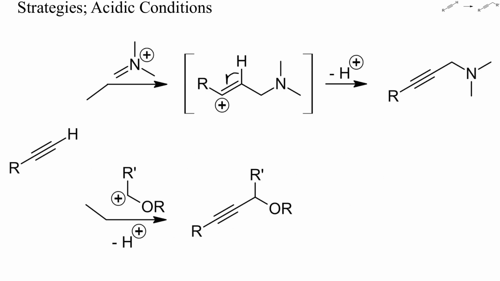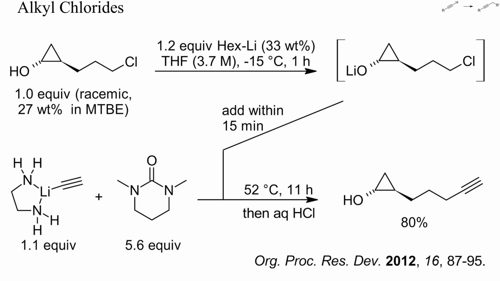Examples have also been reported of alkyne alkylations under acidic conditions. These include Mannich-type aminoalkylations with iminium salts and related alkoxyalkylations with acetals. Let's check some specific examples. Here, lithiated acetylene was alkylated with a primary alkyl chloride.